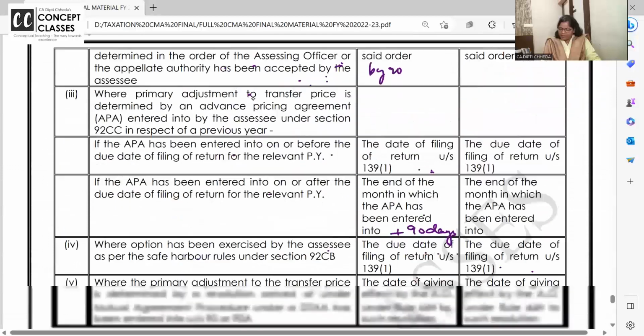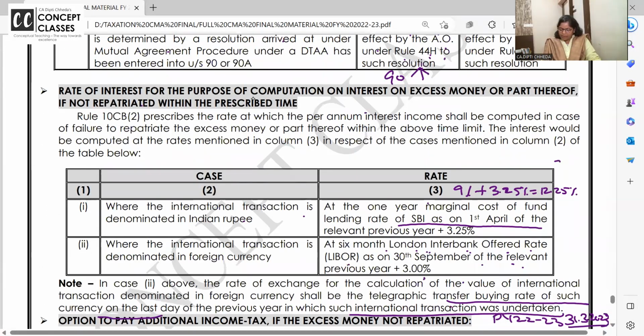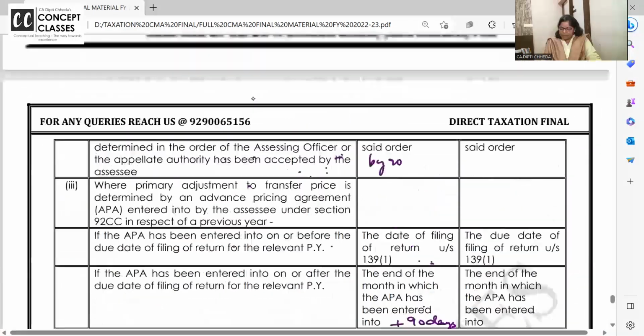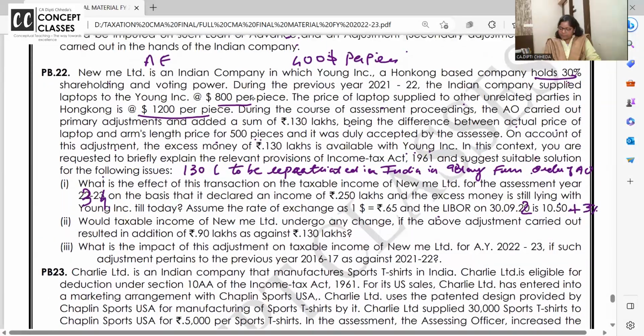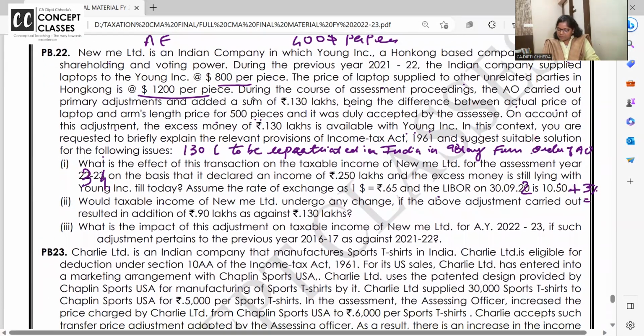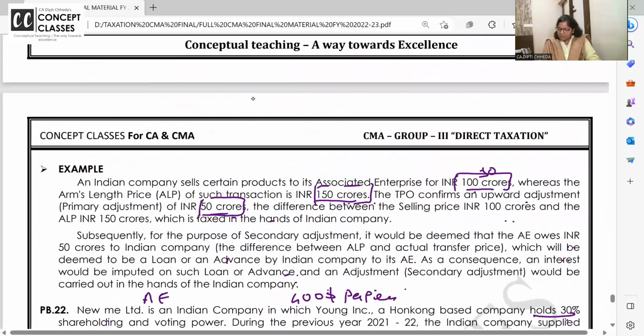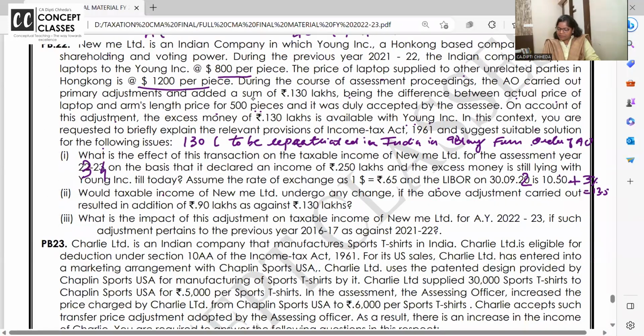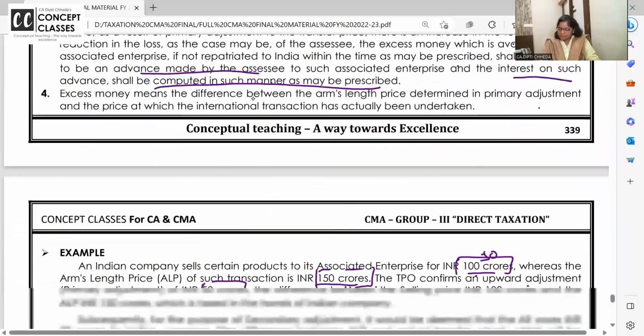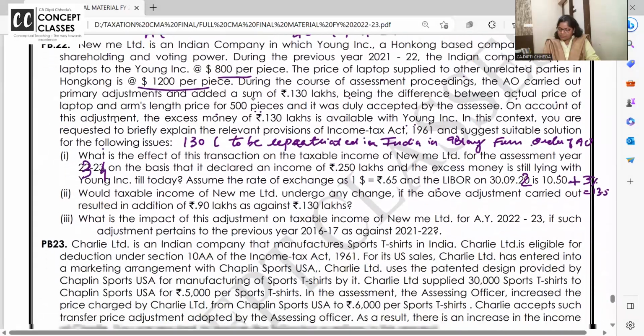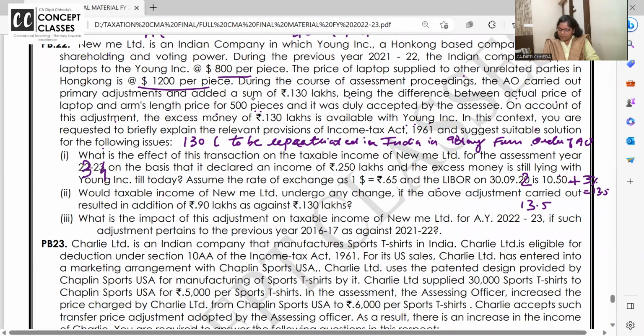If it is the Indian rate, then 3.25%, and if it is LIBOR, then plus 3%, so 13.5% interest will be calculated.